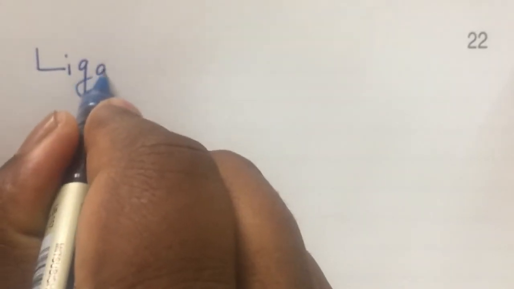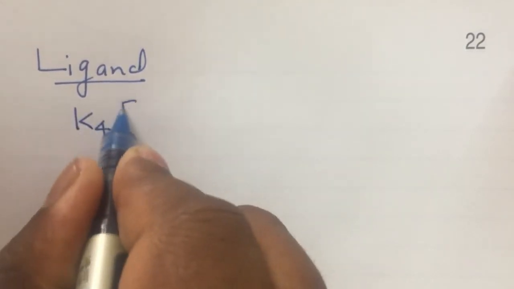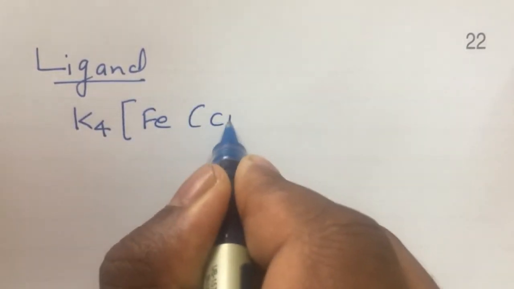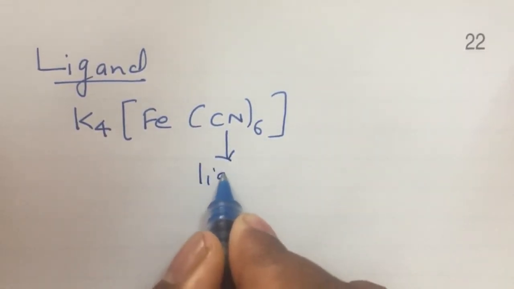Ligand. In K4[Fe(CN)6], CN is called the ligand.